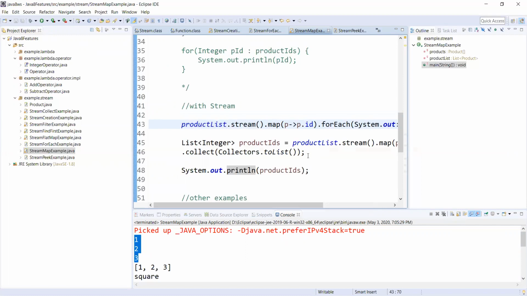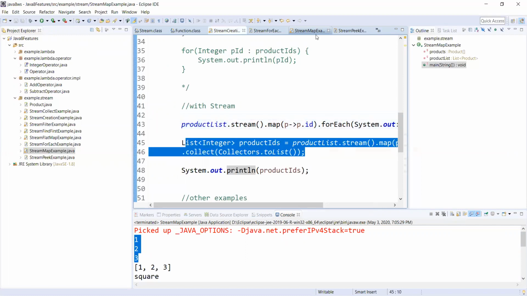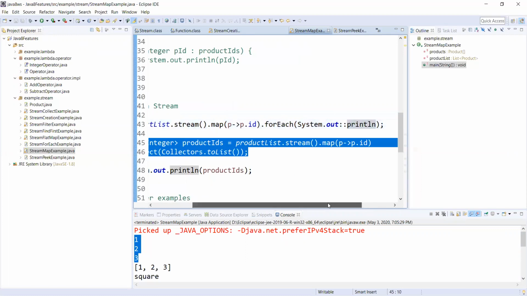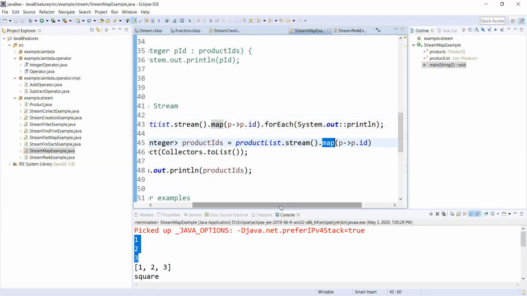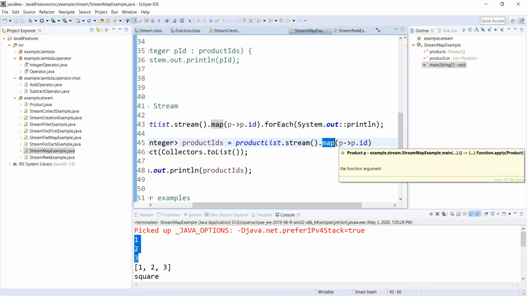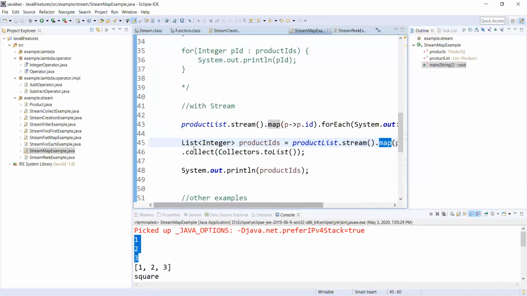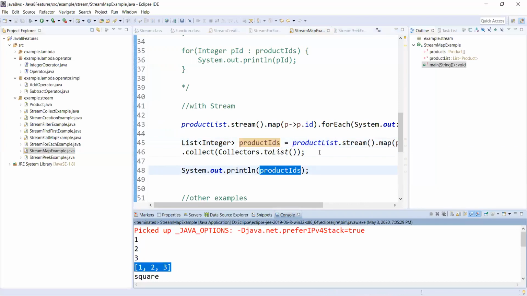In this statement, what we did is we created a new stream by using the map method for the IDs of the product and collected them as a list of integers, that is product IDs.